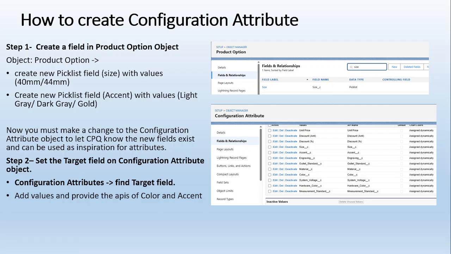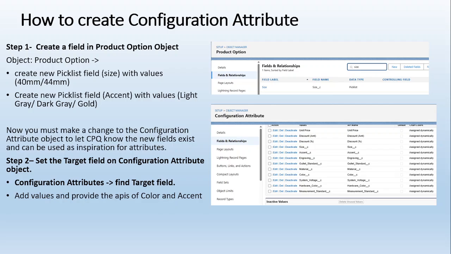So the two steps are very simple. I've added the fields because they are required there. Once the field values are there in the product option, then only will they be part of the cart line editor, and then only will they be part of order line items. Correct? So the field values will be available. So I have created those fields.